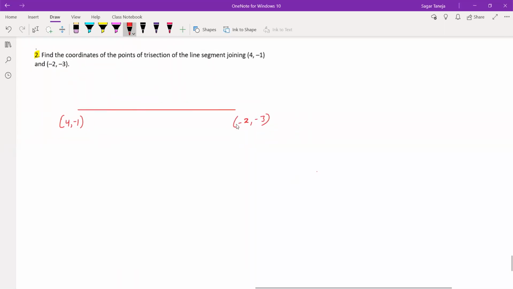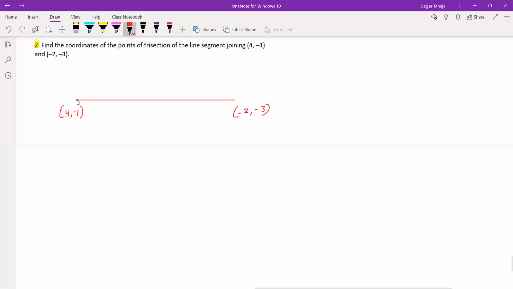So now, there is a point here named A, and let this point be point B. Now find the coordinates of the points of trisection of the line segment. Trisection means to divide this line into 3 equal parts. Not only 3 parts, but we should say 3 equal parts. So one point here, and one more point here. Now these 2 points are dividing the line into 3 parts, and these 3 parts should be equal to each other. Means the ratio should be 1 is to 1 is to 1, equal ratio.